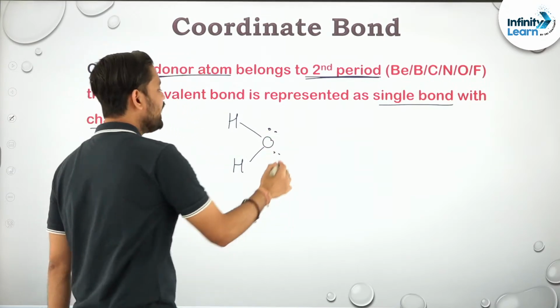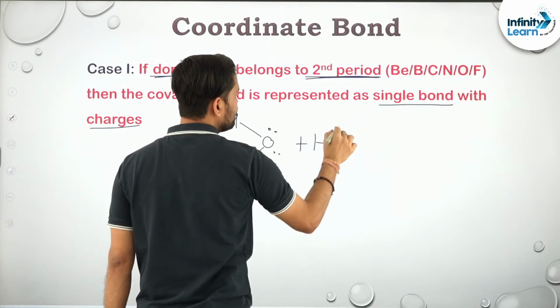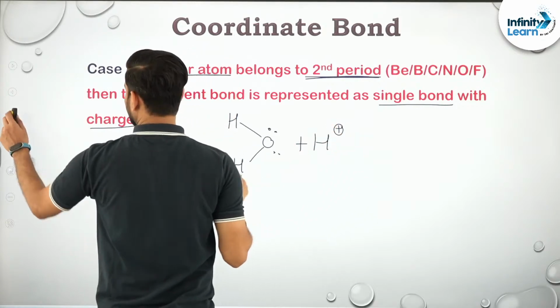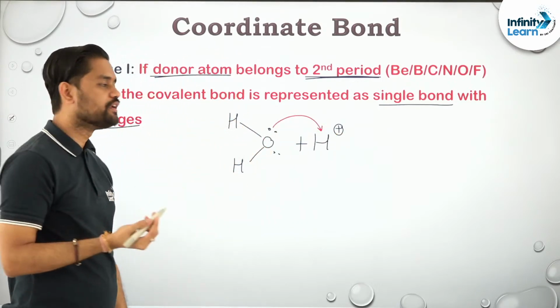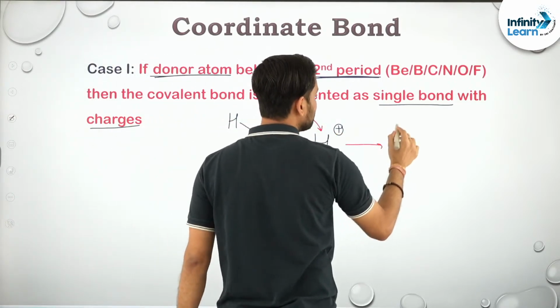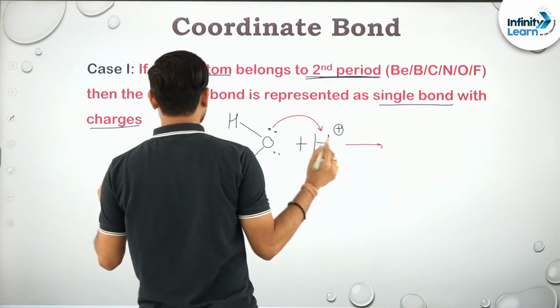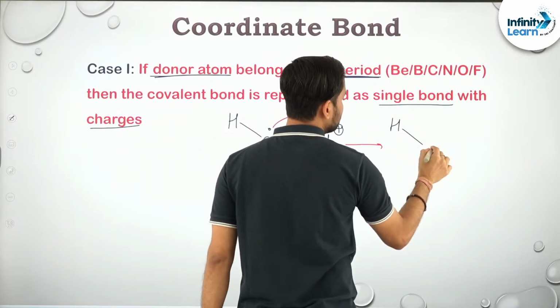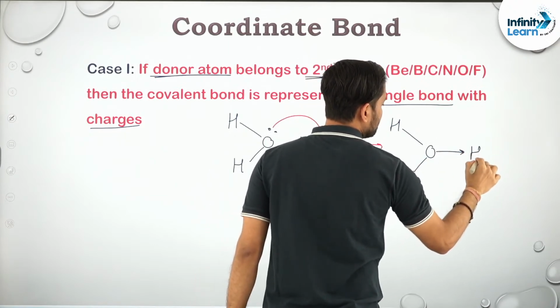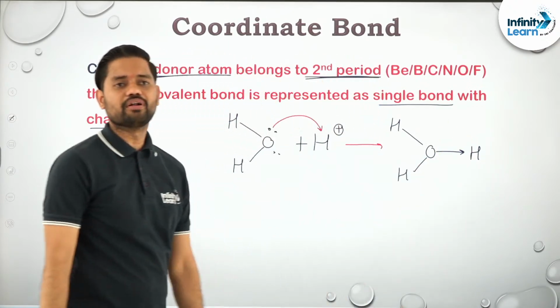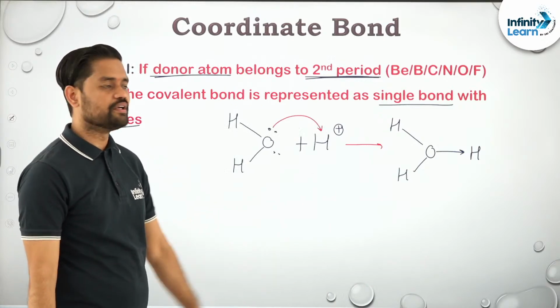The moment I add an acid, it gives a proton. Now this oxygen will donate its electron pair and form a coordinate bond, and hence what will the structure look like? Like this, a coordinate bond, but it is not shown in this way.